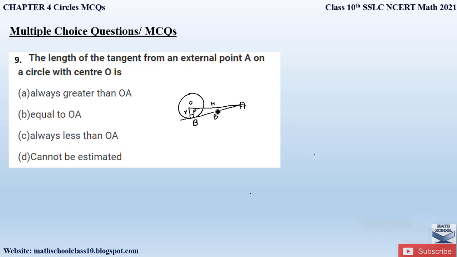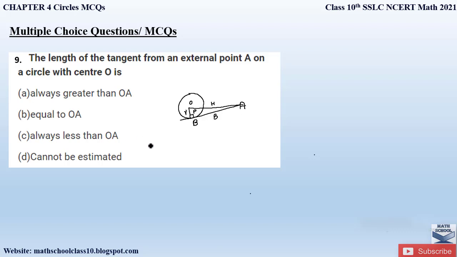We also know that the hypotenuse is always greater than the other two sides. So OA will always be greater than the sides AB and OB. Therefore the length of a tangent from an external point is always less than OA.